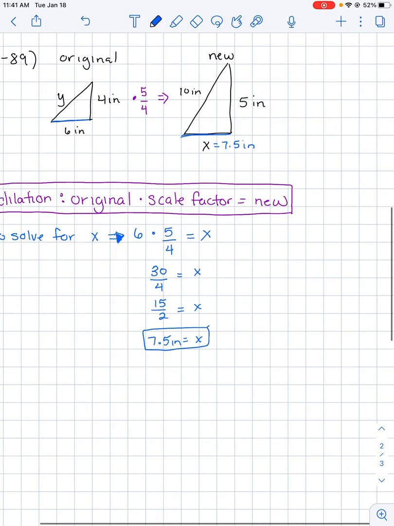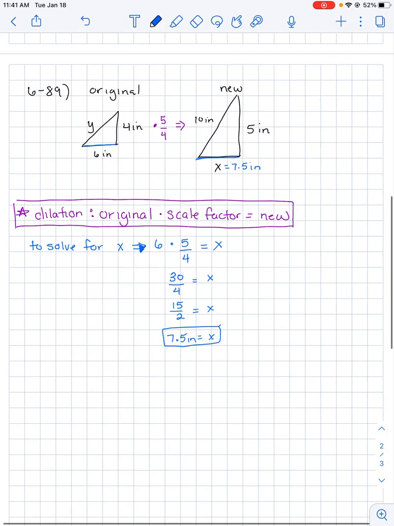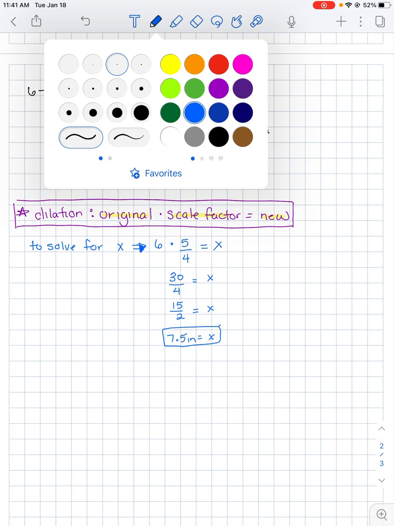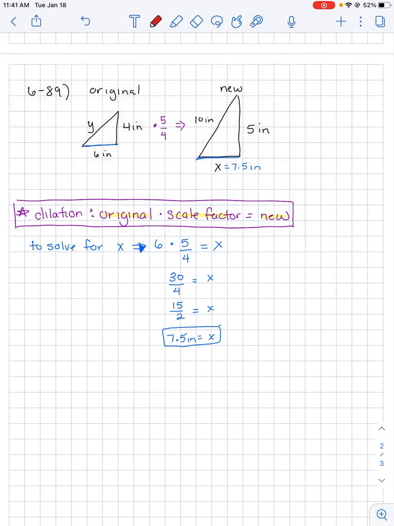So in order to solve for Y, I'm going to take that same setup of the original times the scale factor equals the new. But I'm going to set it up slightly differently where my variable is. So this time, Y is the original and 10 is the new. So my equation is going to look like this. Y times 5/4 is going to equal 10.